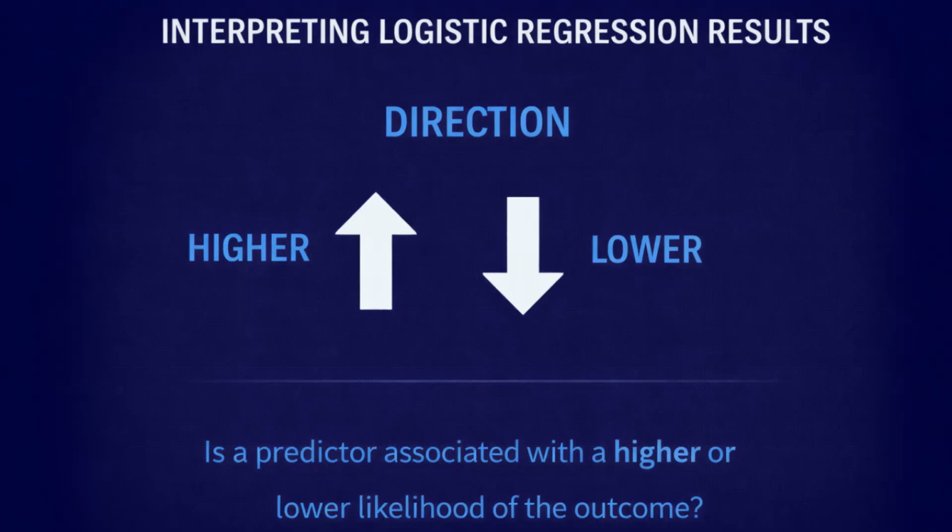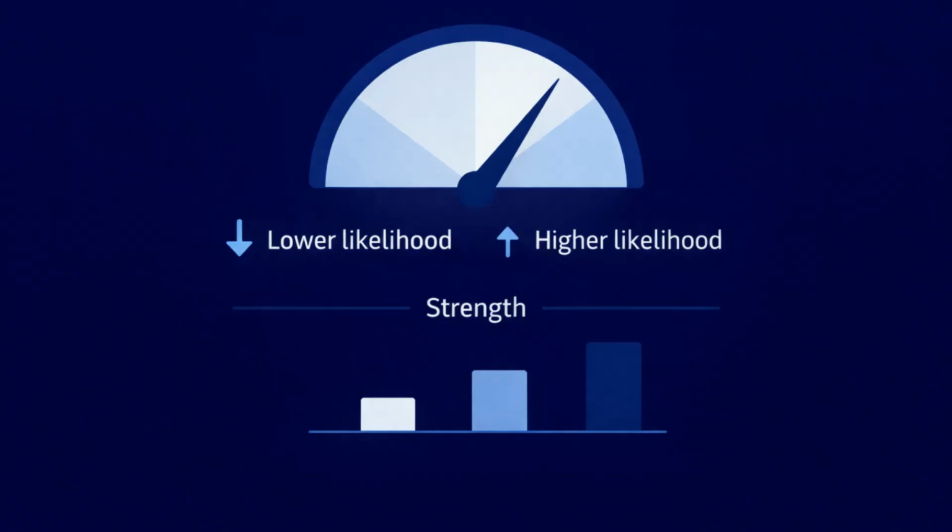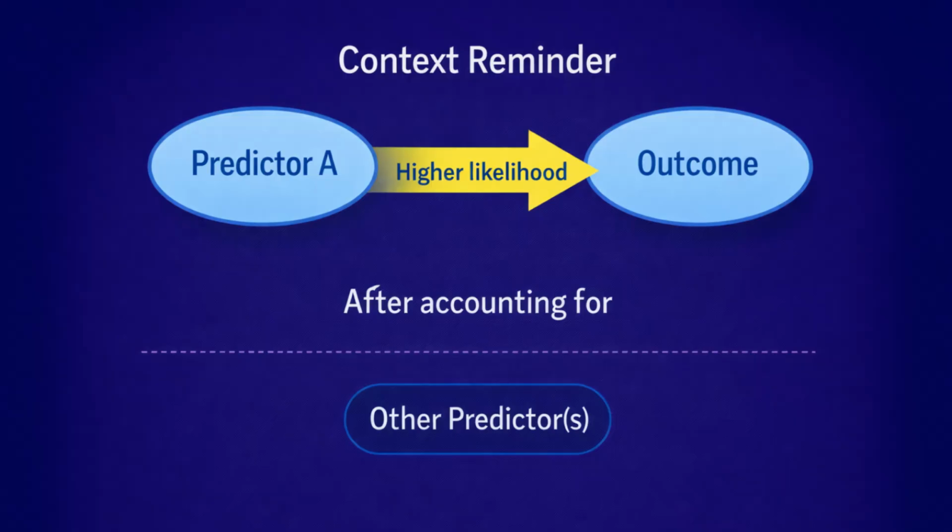Interpreting logistic regression results focuses on direction, strength, and context. Direction asks whether a predictor is associated with a higher or lower likelihood of the outcome. Higher likelihood means the predicted probability of the outcome increases, while lower likelihood means the predicted probability decreases. Strength asks whether that relationship is meaningful in practical terms, not just statistically significant. Context reminds the reader that relationships are estimated after accounting for other predictors in the model.